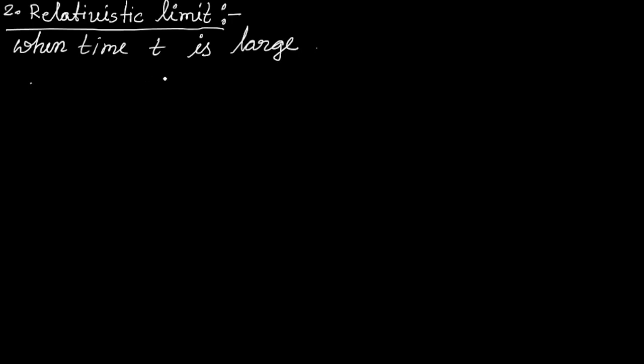So according to relativistic theory, the total energy of the particle is equal to the rest mass energy, mc square, where m is the rest mass, plus the absorbed energy, P into t. And we can also write this total energy in terms of kinetic energy and rest mass energy.